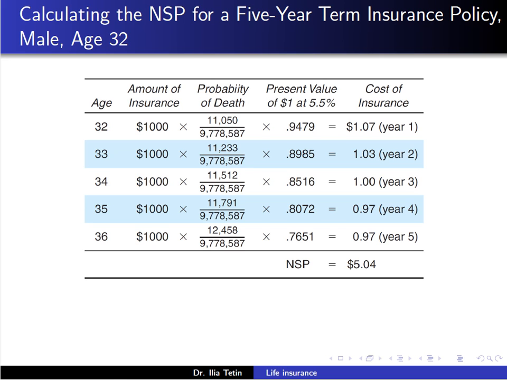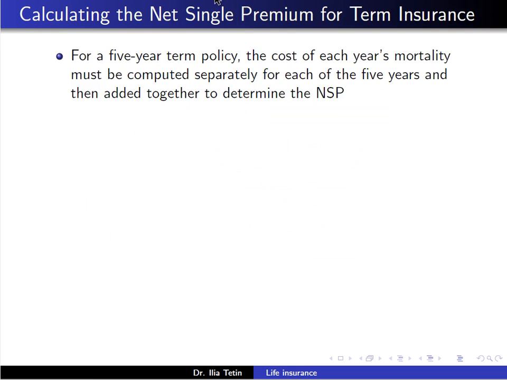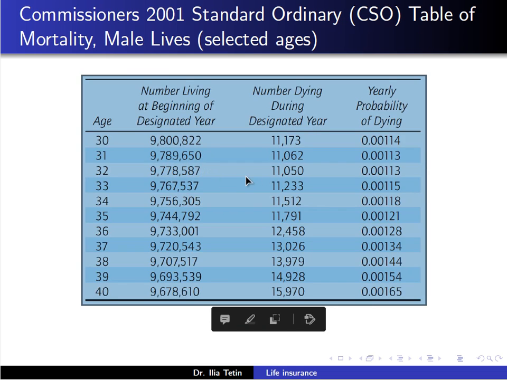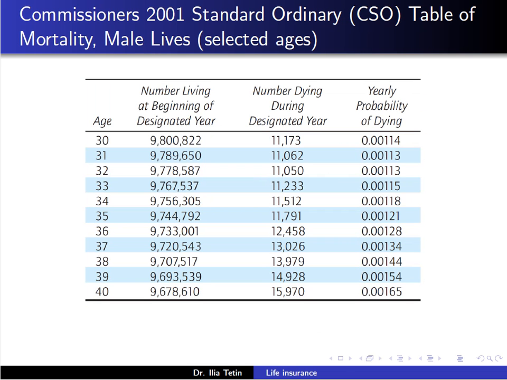Referring to our table, we see that 9,778,587 males are alive at age 32. Of this number, 9,767,537 are still alive at age 33.